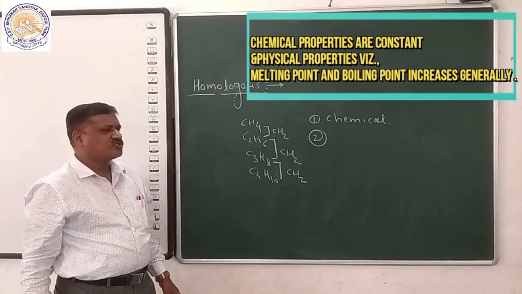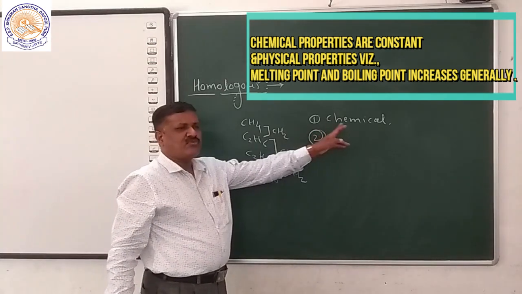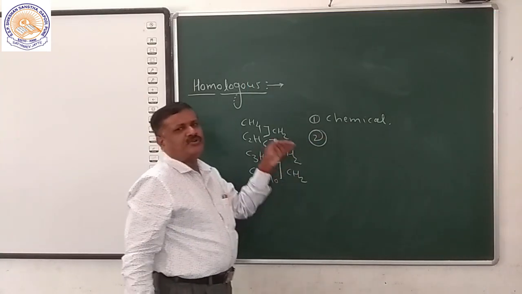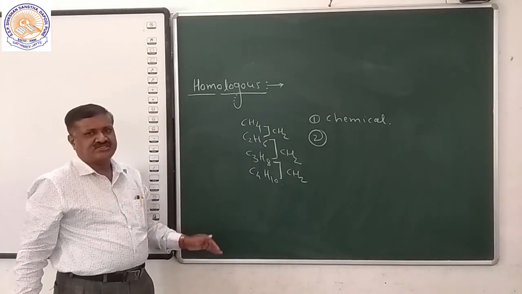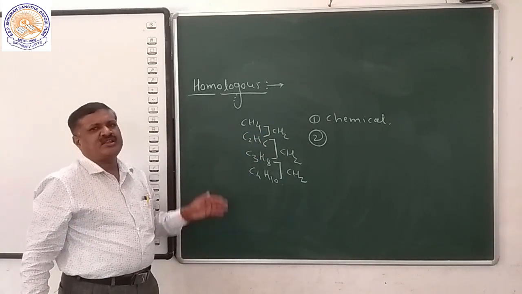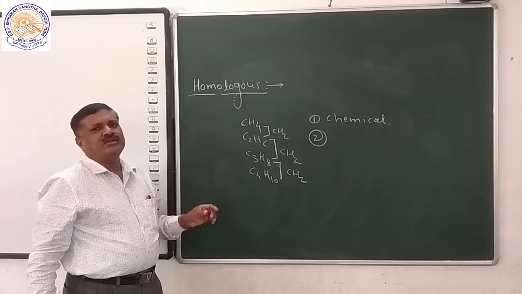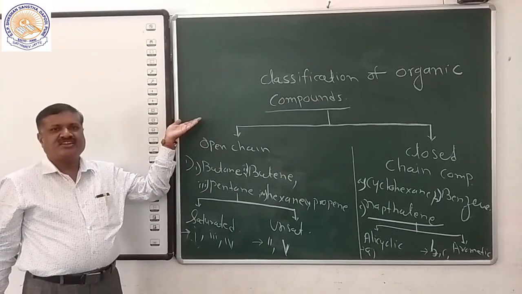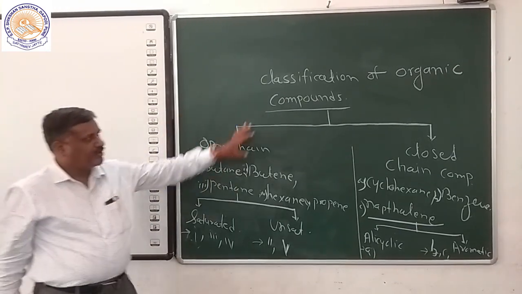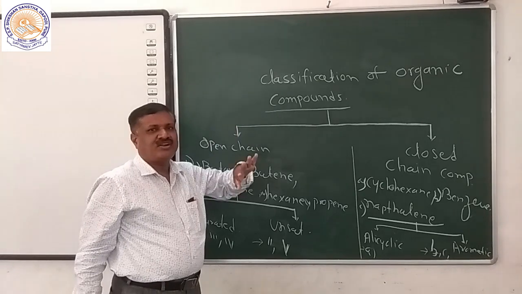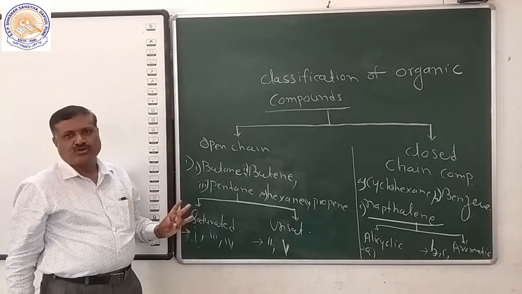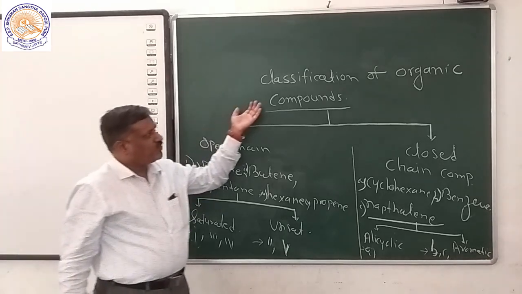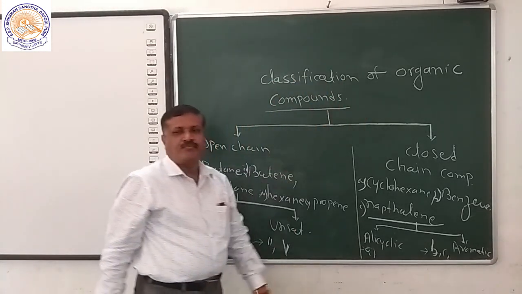So what are the characteristics of a homologous series? First, they have the same chemical properties, meaning the same functional group. They have different physical properties, but the physical properties gradually increase. The molecular weight difference between neighboring compounds is CH2. We know that carbon has a versatile nature, and because of this it shows three properties: catenation, homologous series, and isomerism. So the next point is the classification of organic compounds.